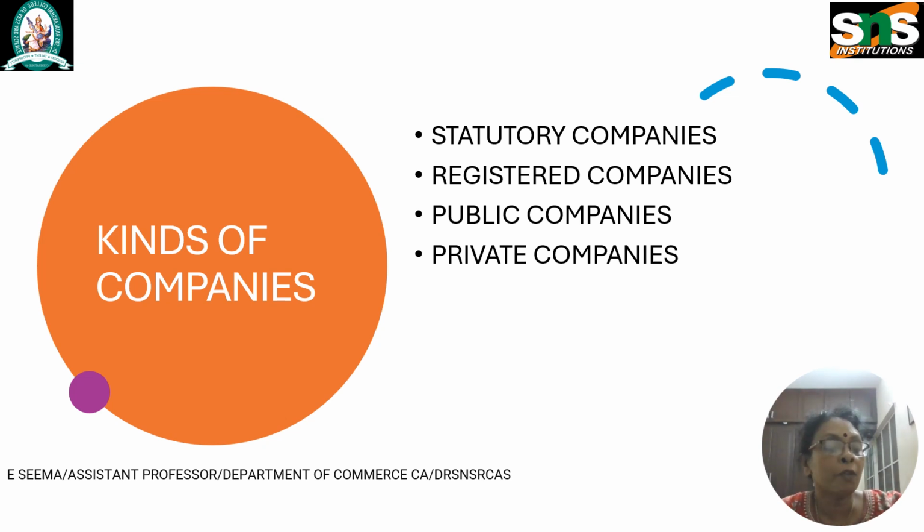And the features of a private company can be seen as: the minimum number of members required to form a private company is 2. The maximum number of members in a private company is limited to 200. And the employees in the present or past service of the company who hold shares of the company are excluded while counting the maximum limit. A private company cannot invite the public by issuing prospectus to subscribe its shares or debentures. And a private company restricts the free transferability of shares.